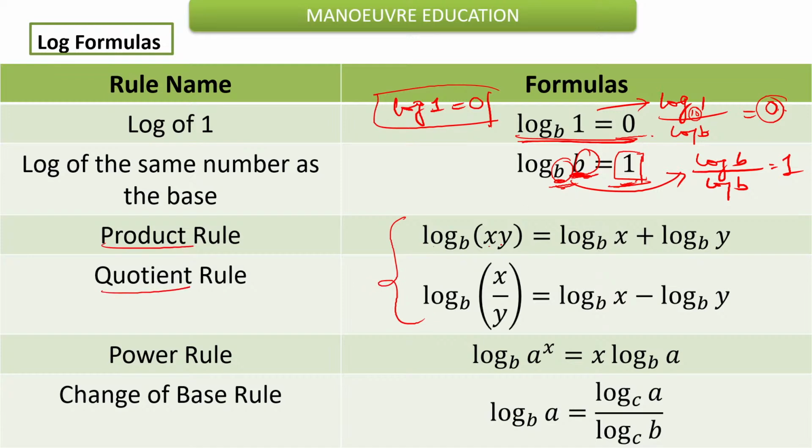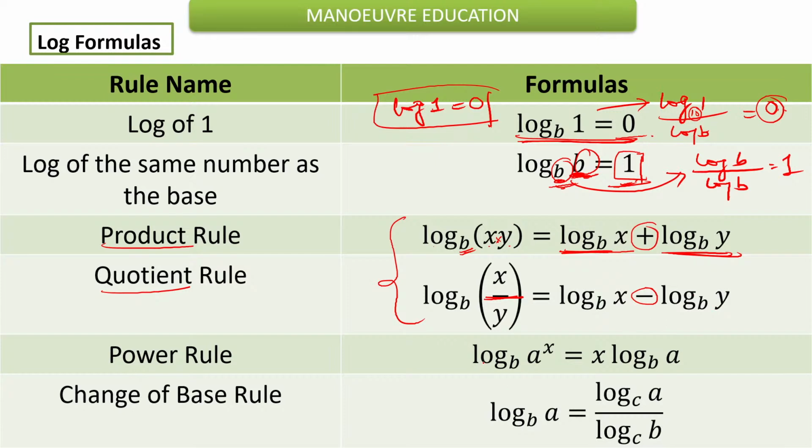Log of x into y, of course b is the base, is clearly expressed as log of x plus log of y. If it is the multiplication of two elements, then it will be the addition of the logarithms of those two elements. If it is division, log of x divided by y, then it will be the subtraction of the two logarithms of those respective entities. It will be log x minus log y to the base b, of course.